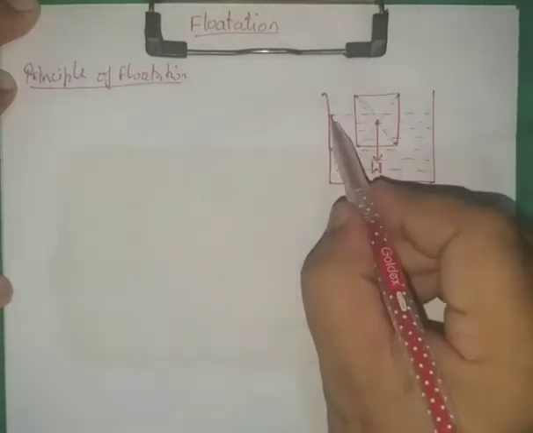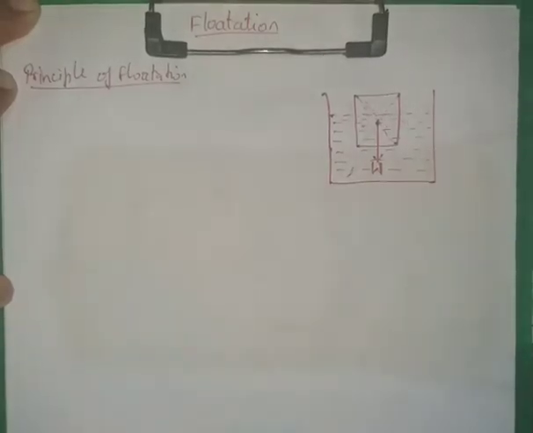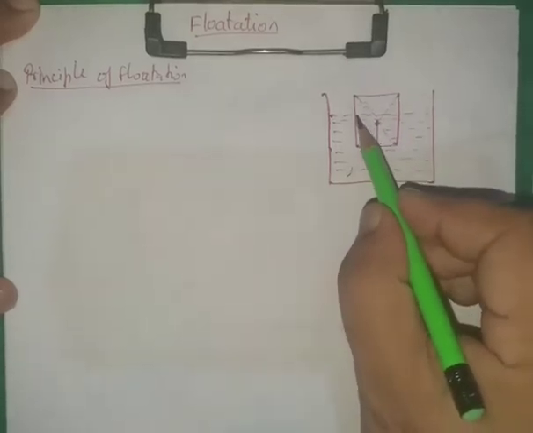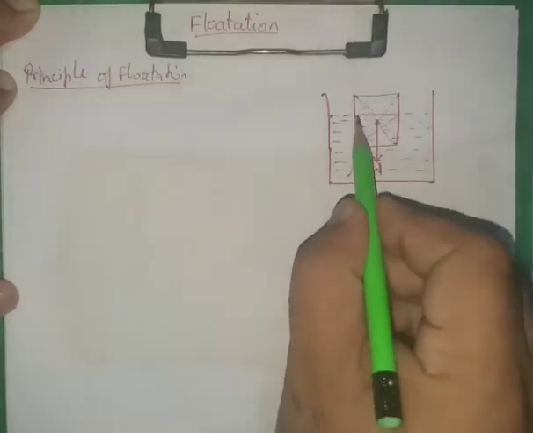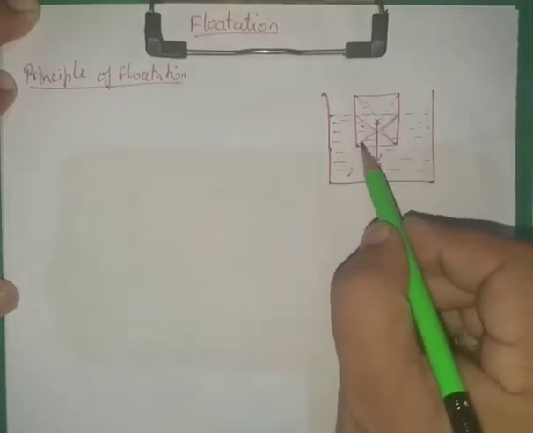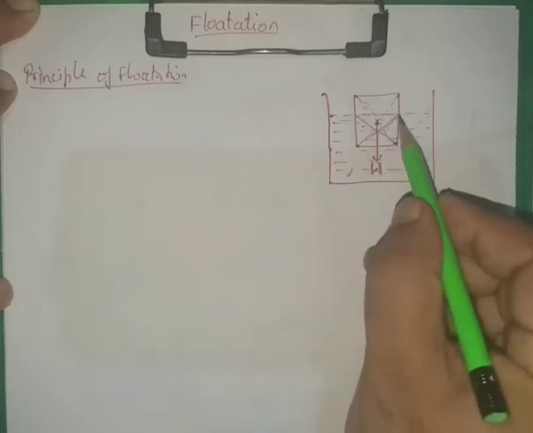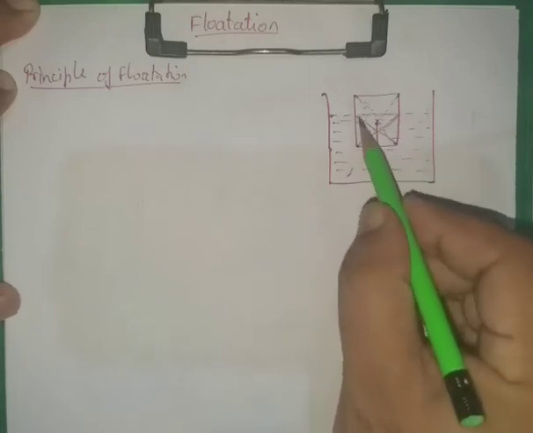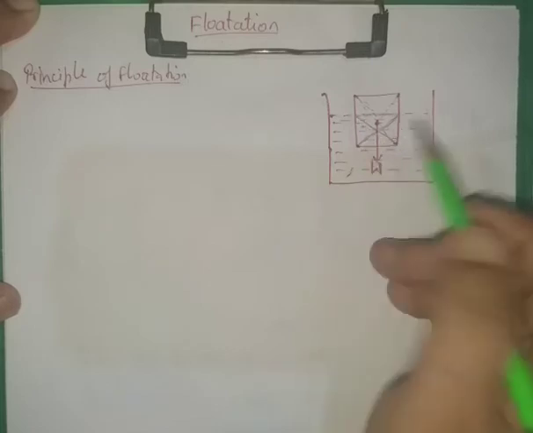And when this body is placed into this liquid, upthrust acts on this body, and that upthrust acts through the center of the part of the body that is immersed in the liquid. To find this center, I am drawing diagonals through the lines of the portion that is immersed in the liquid.